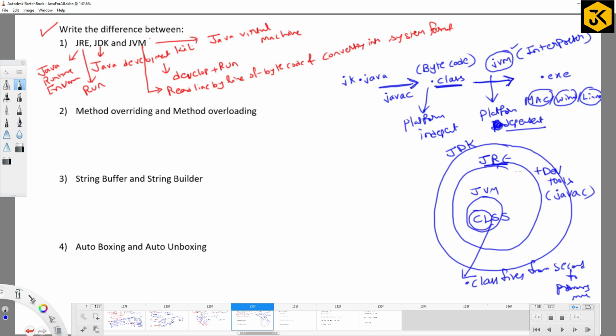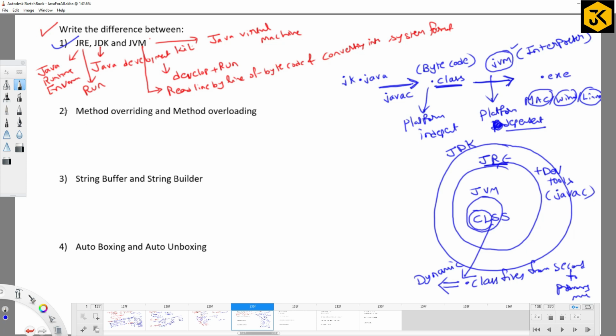At a time, we cannot accommodate hundreds of class files in main memory because we have only limited memory, right? If any file is needed at runtime, the class loader subsystem is responsible for taking some class files out of primary memory and bringing others from secondary memory into primary memory. That is the advantage of the class loader subsystem. Because of this, we say Java has a dynamic feature. So dynamically, it adds .class files between secondary and primary memory, right? These are some of the differences between JRE, JDK and JVM.